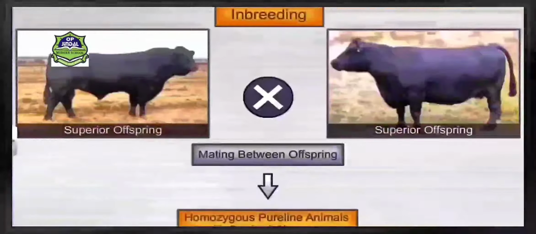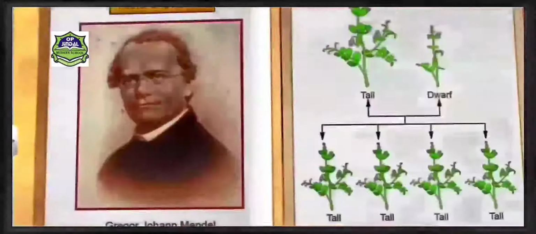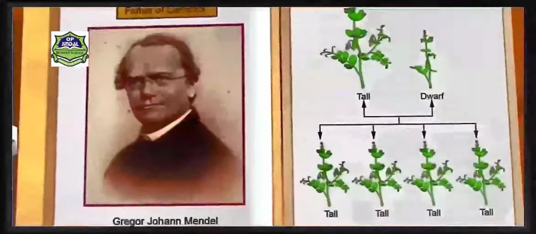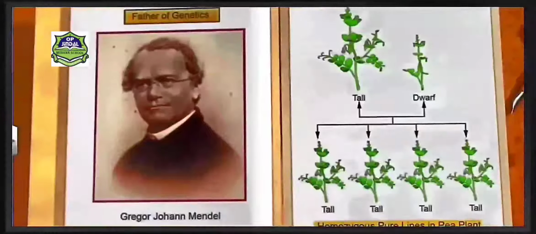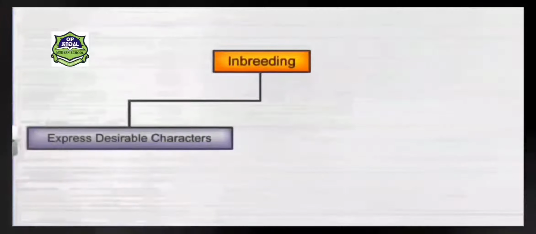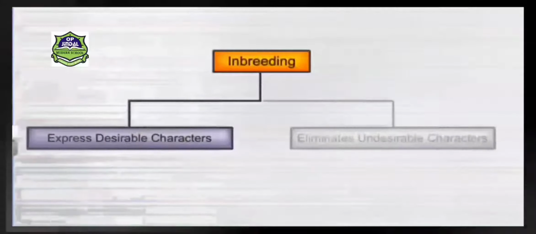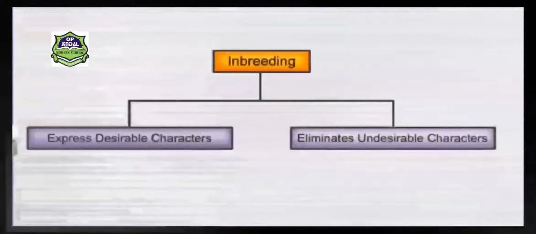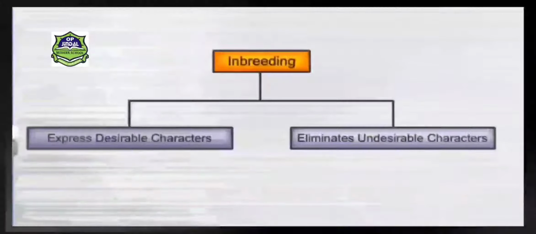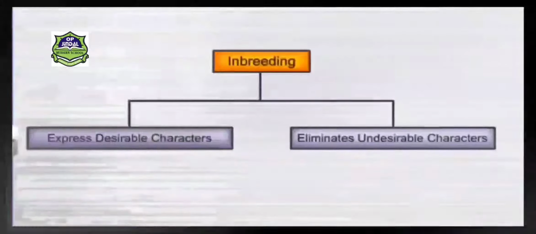It is the same as Mendel did for pea plants to produce homozygous pure line plants. Inbreeding gives a chance to express the desirable characters, and it also helps us eliminate the undesirable characters.